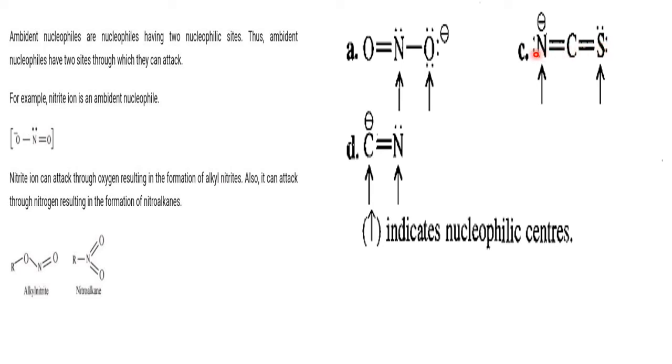It is having electrons and negative charge also. So it can attack either by N or by the sulfur. If it attacks by the sulfur, they are called thiocyanates, and if they attack by the nitrogen, they are called isothiocyanates. Depending upon the type of attack by the same nucleophile. So the same nucleophile attacking by two different sites comes under the category of ambident nucleophiles.